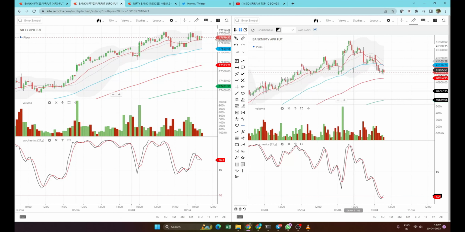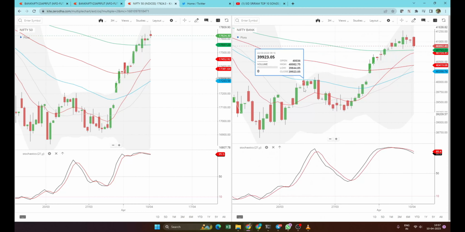But if I look at this overall picture, what I'm thinking is we might hit 40,600, 700, and then it will start flying towards 41,500 or 42,000. So that's my short term view.